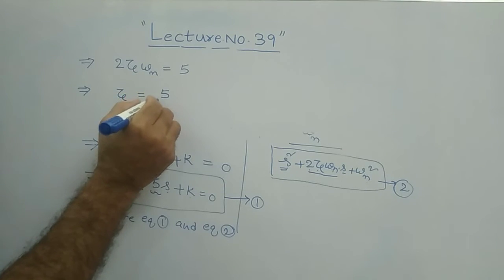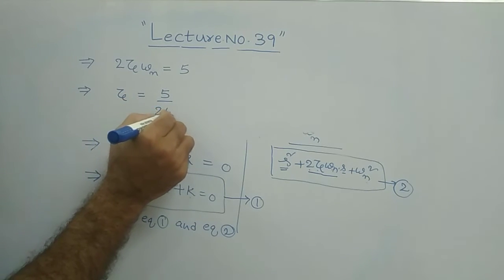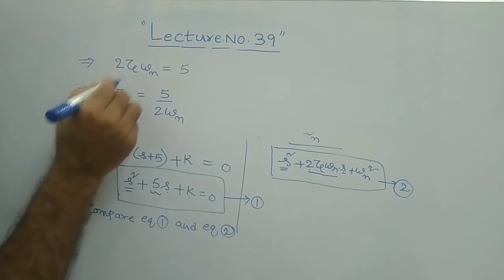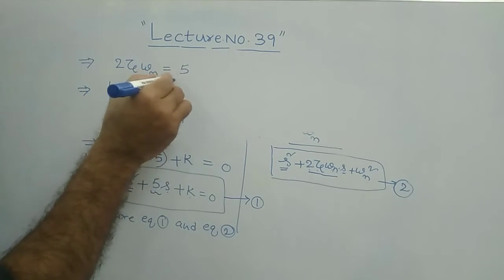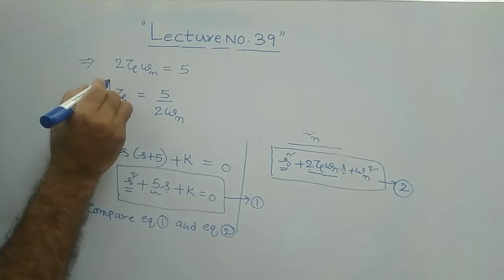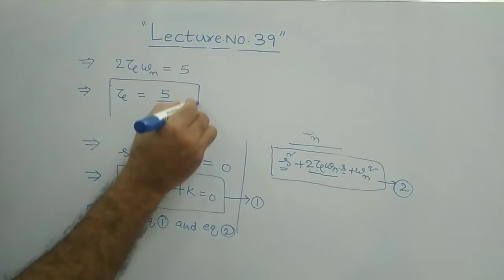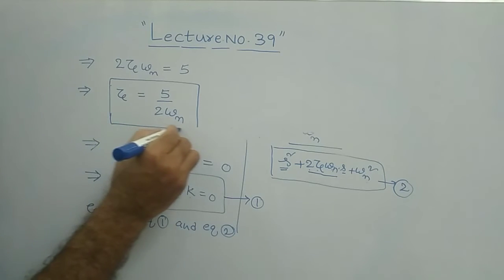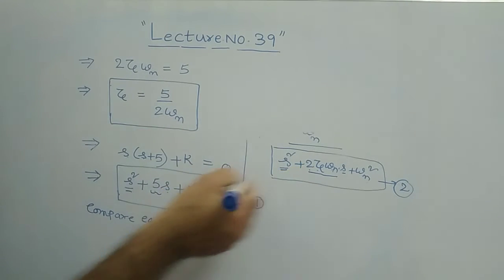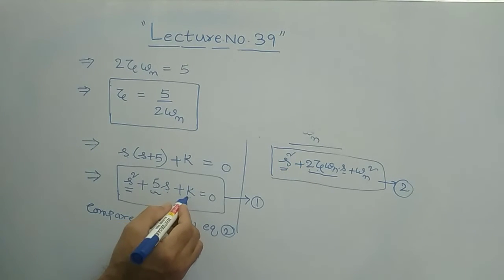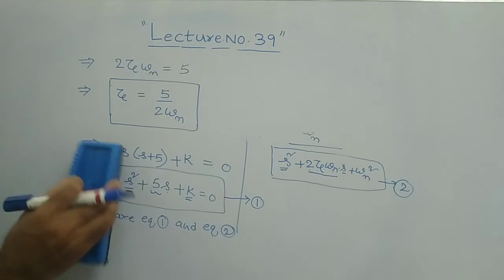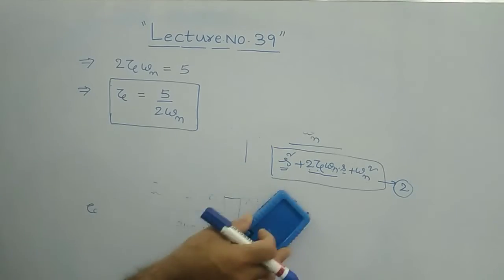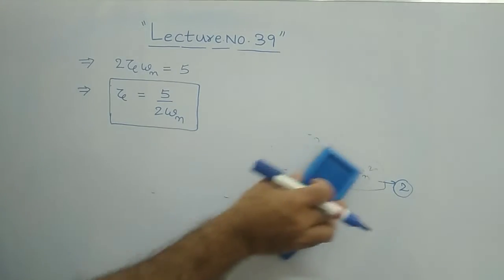It is 5 by 2 times omega n. The 2 into omega n goes to the right side and comes in the denominator part. Therefore zeta is equal to 5 by 2 omega n. This is one relation we obtained by comparing these two. And what is the second? K is equal to omega n square. Clear? K is equal to omega n square. Write that.